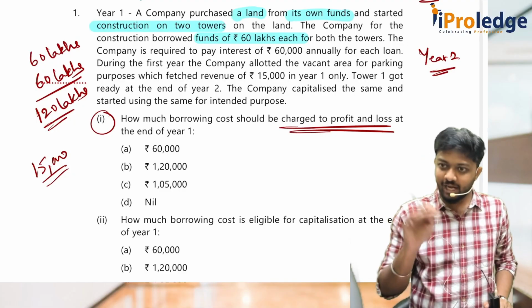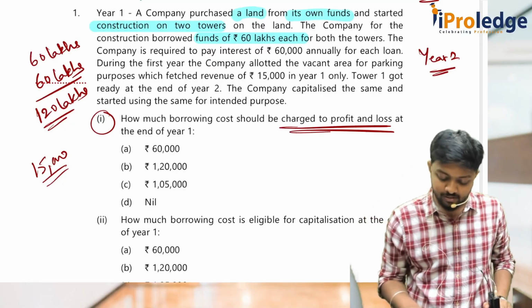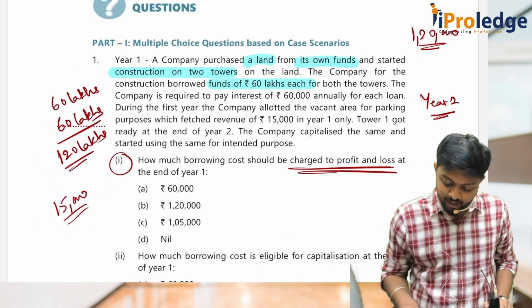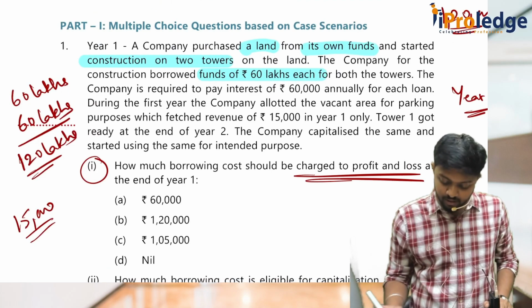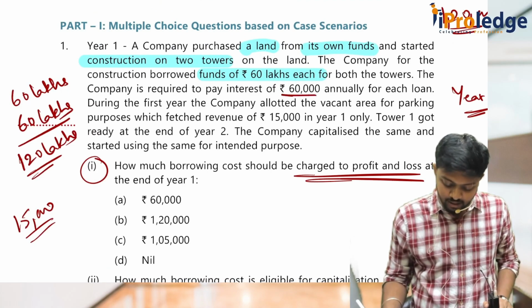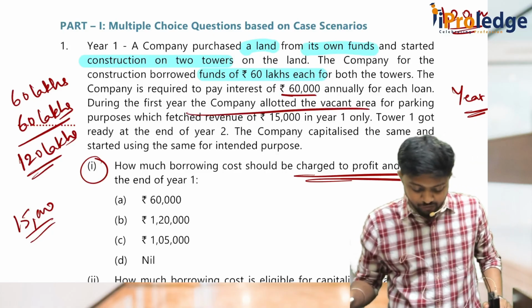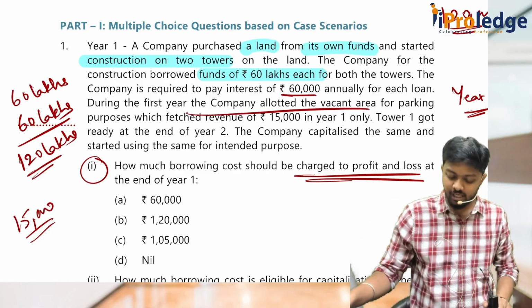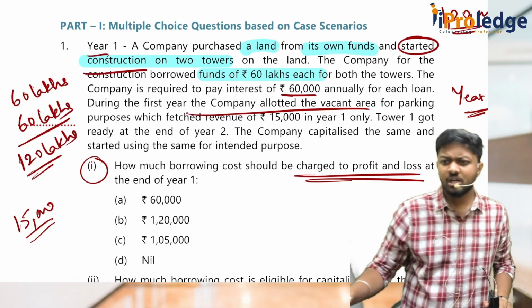Whatever is capitalized as per AS 16 will not be expensed, correct? Now in year 1, when did we start the construction? In year 1 only we started the construction.